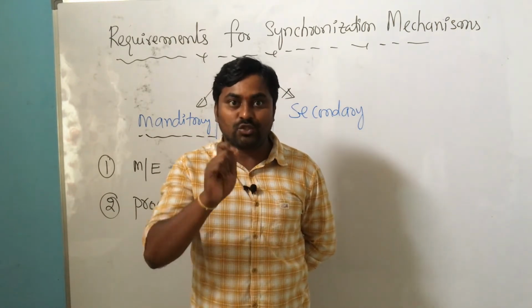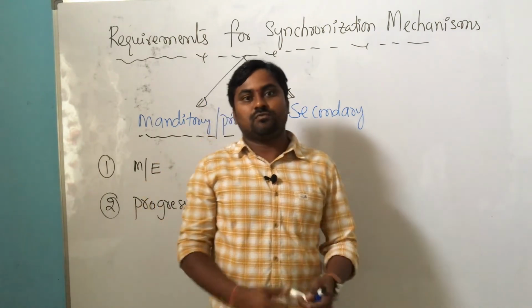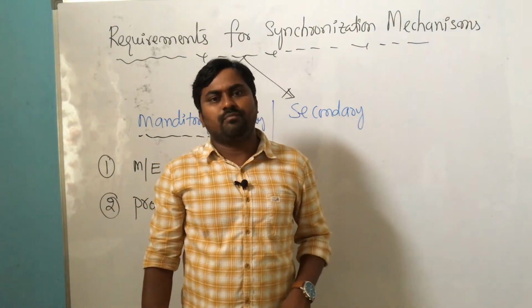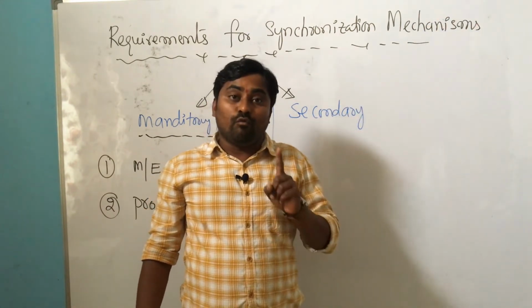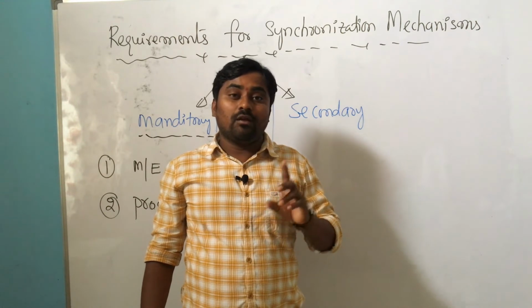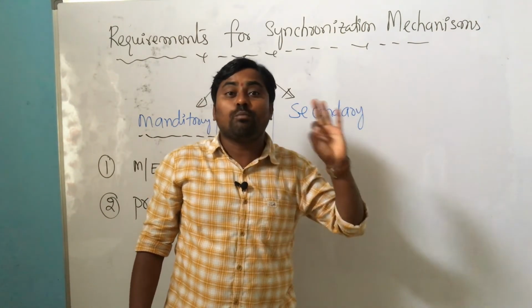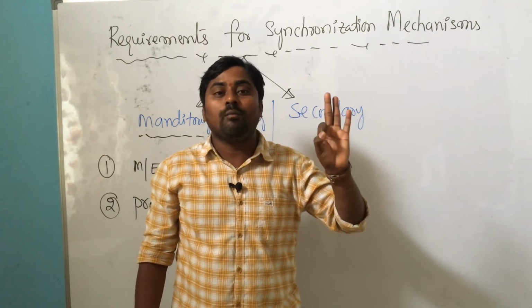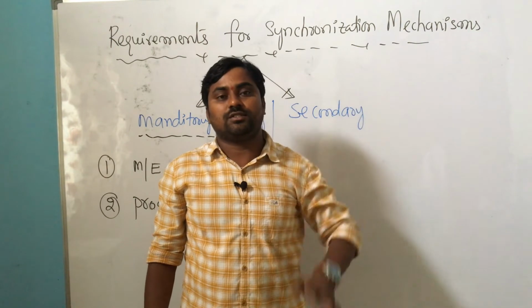That is what ensures mutual exclusion. And what progression says: suppose the critical section is free and some processes are outside it. The processes outside the critical section should not block other interested processes who are trying to enter into the critical section.